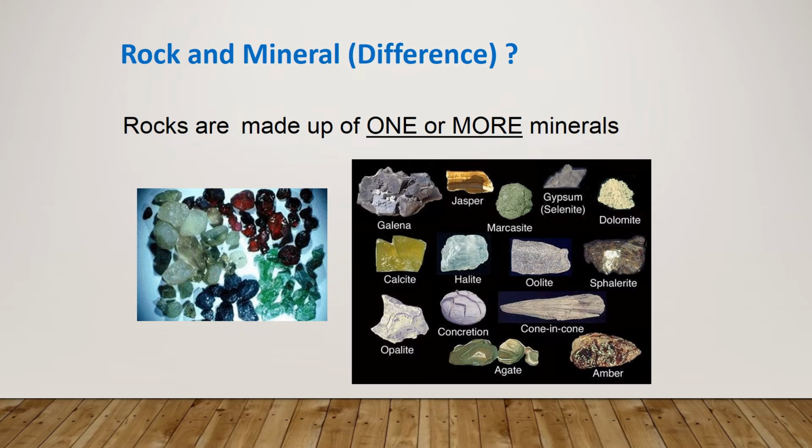So rocks are made up of one or more minerals. This is the main difference between mineral and rock. And believe it or not, yes, you can have one rock that is composed of only one mineral. A good example of this is a rock called pyroxenite. Pyroxenite is composed of only one mineral called pyroxene. And olivinite is also composed of one mineral called olivine, and so on.